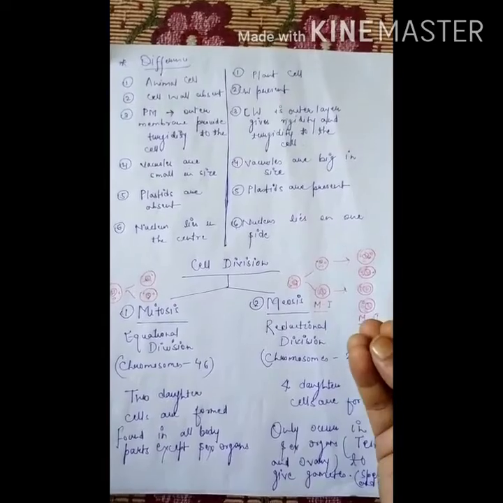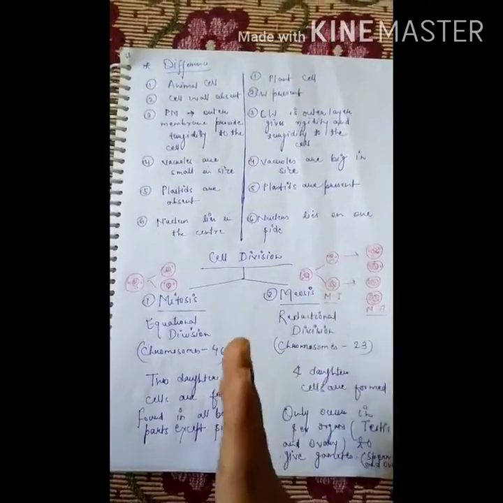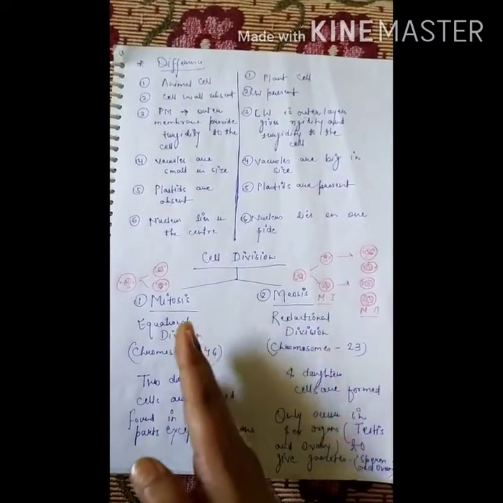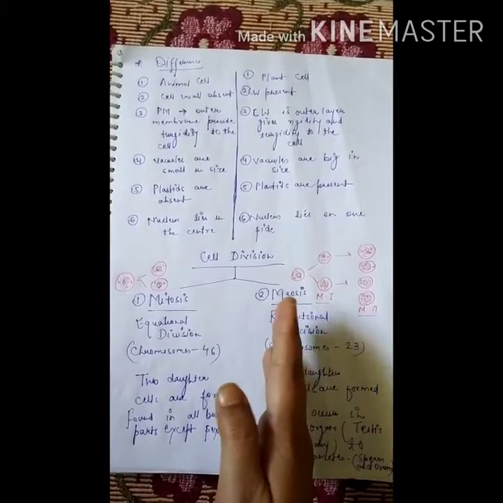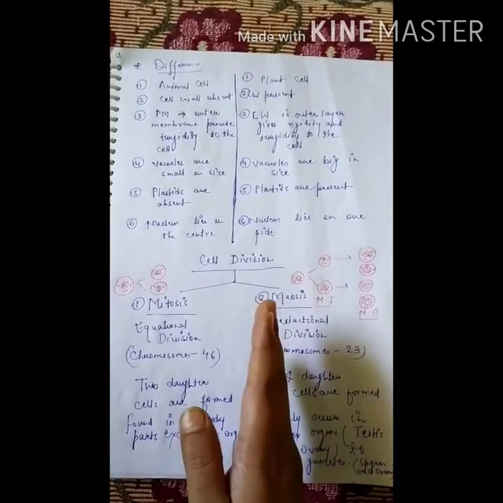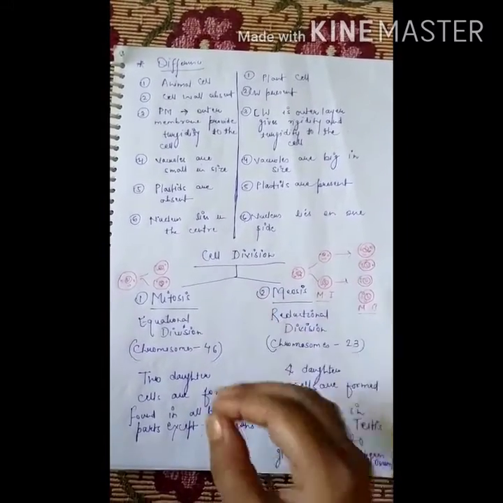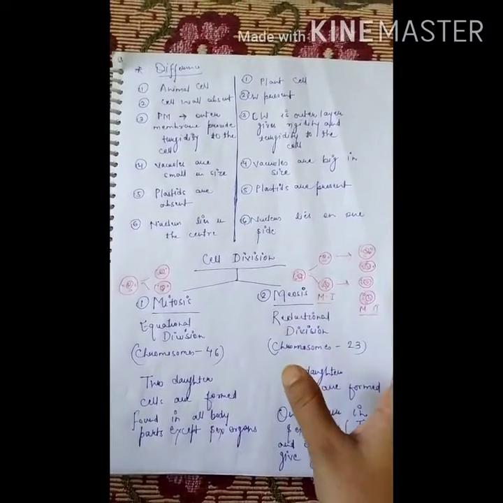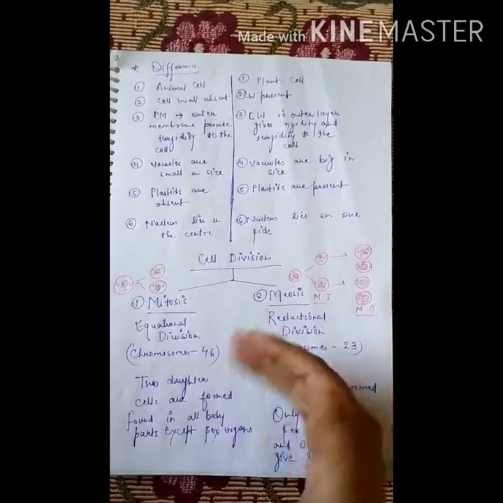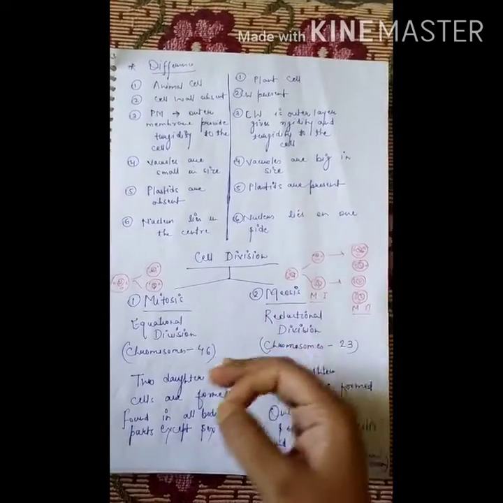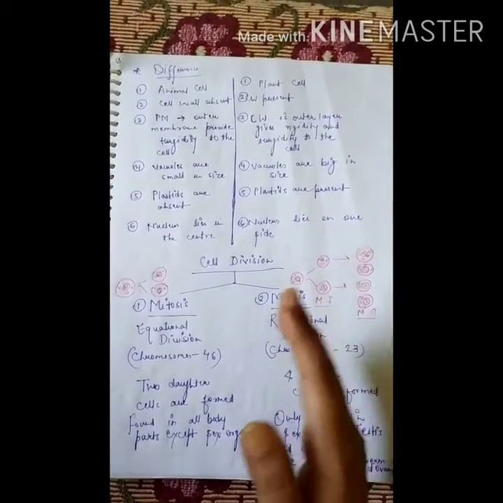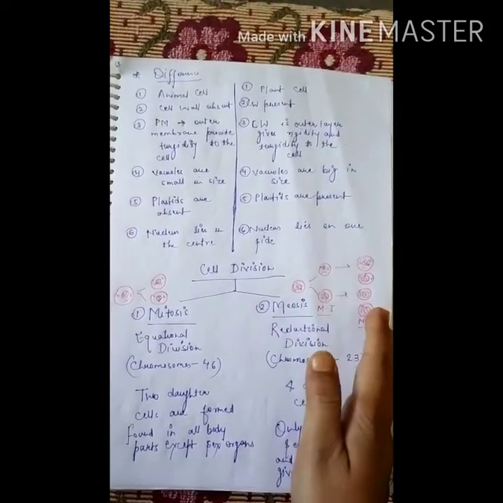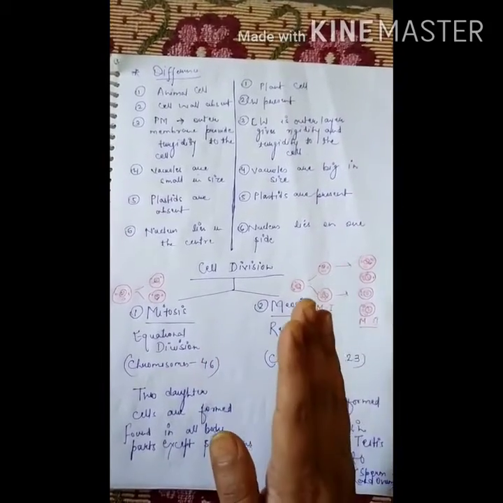Okay, haploid gametes. So mitosis is an equational division. Why is it an equational division? Because here there is no change in the number of chromosomes. If we take 46, because every cell has 46 chromosomes, then the number of chromosomes is not changed, so it is an equational division.